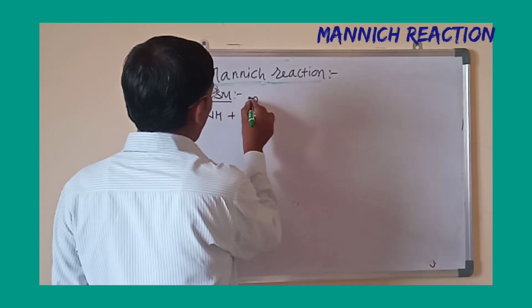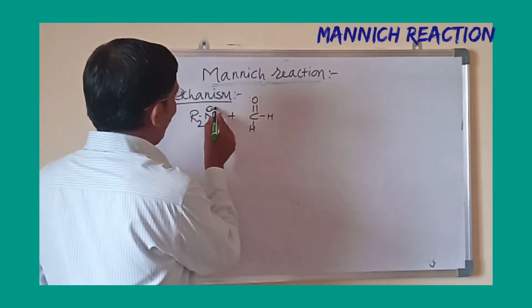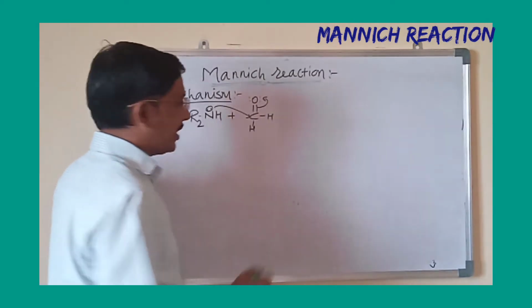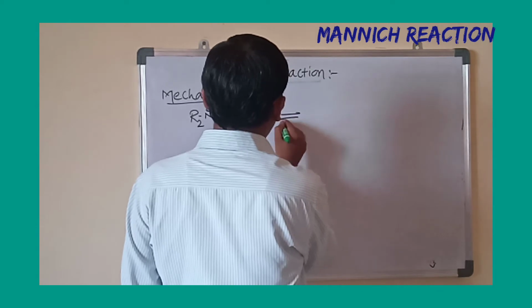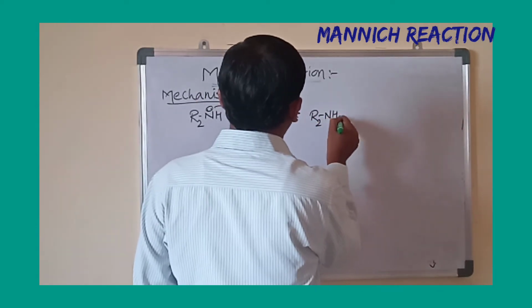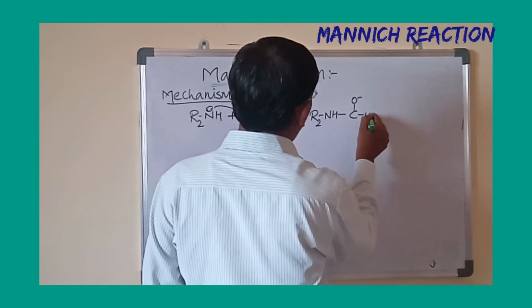Here this lone pair of electrons will attack this carbon, and the pi electrons will be shifted towards the oxygen. It becomes R2NH-C with O minus, H and H.